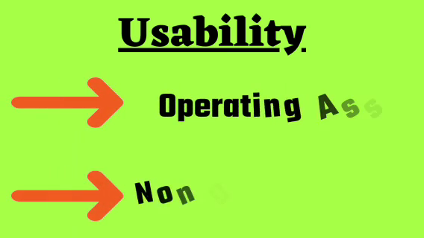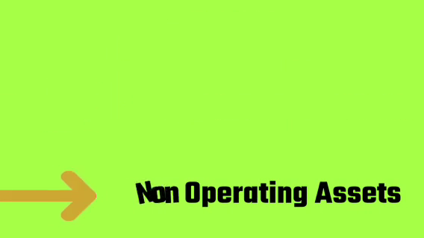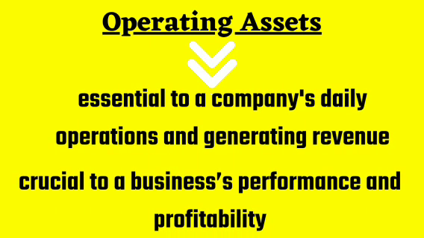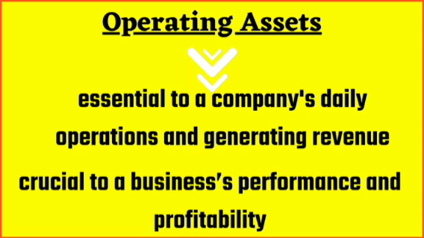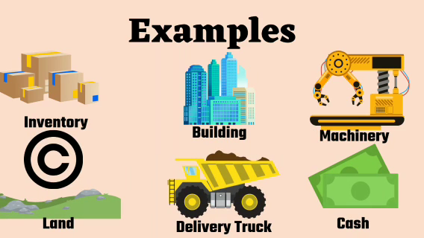On the basis of usability, assets can be classified as operating assets and non-operating assets. Operating assets are really important as these are used to carry on the business. These assets impact the performance of the business and are used to generate revenue for the business. For example, inventory, building, machinery, land, delivery truck, cash.